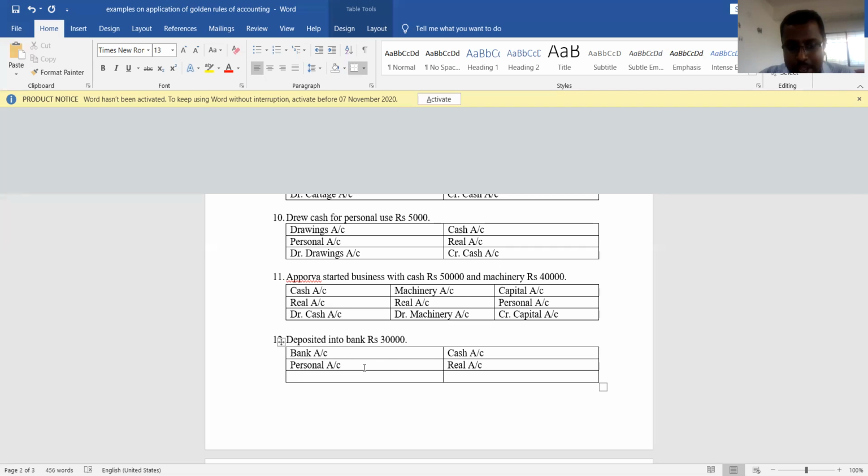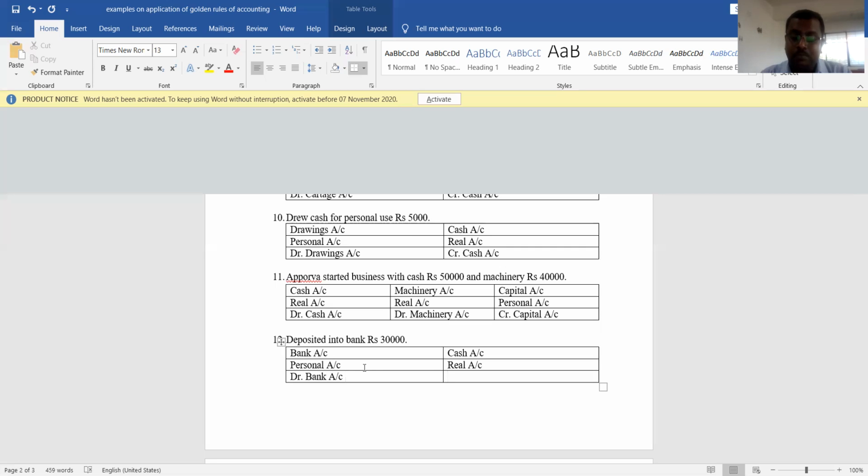Bank is a personal account, so either it is the receiver or the giver. Deposited into bank rupees 30,000. Here the banker is the receiver, and debit is the receiver. So debit the bank account.